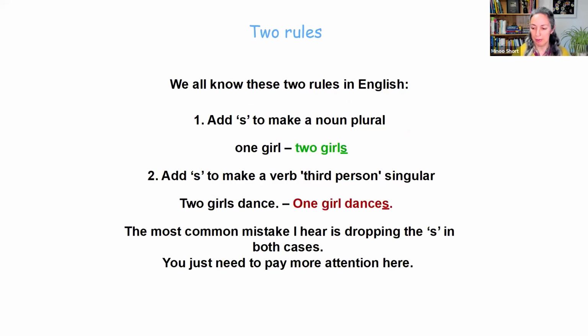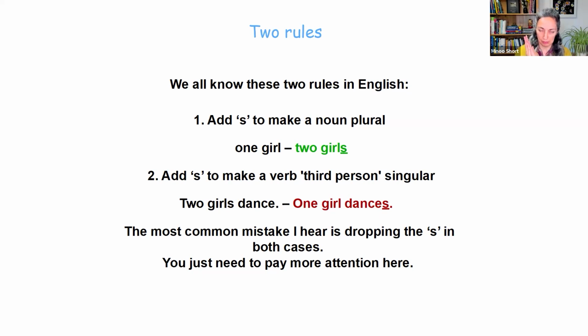So let's start by looking at two very basic rules that you learn very easily and quickly right at the start of your English studies, and they are: add s to make a noun plural, for example, one girl, two girls, and add s to make a verb third person singular. Two girls dance, one girl dances. So a bit confusing, that's the English language, but this is where the most common mistakes come from, forgetting these two rules, particularly dropping the s. You just need to pay a bit more attention here.